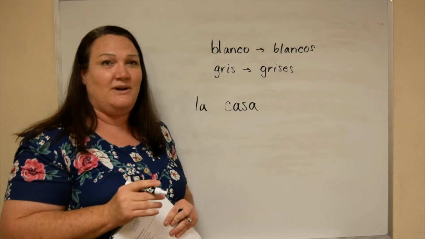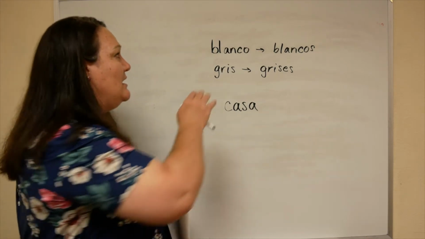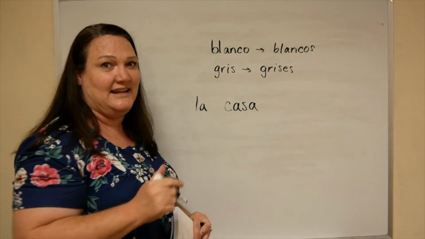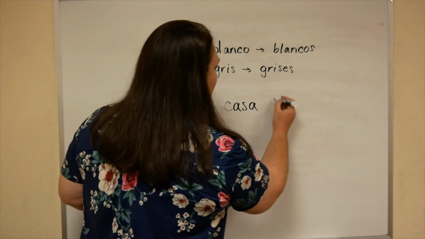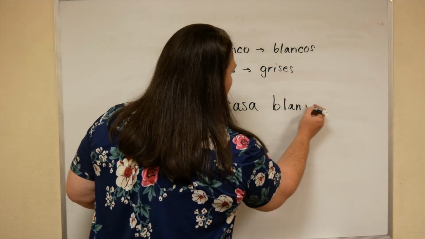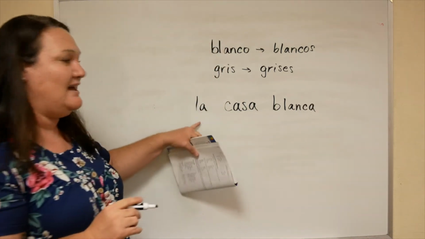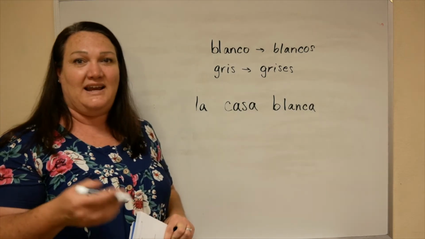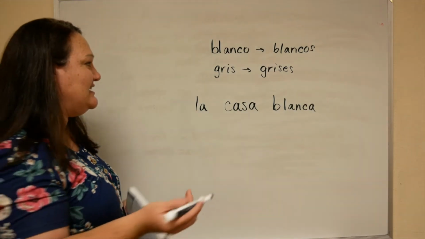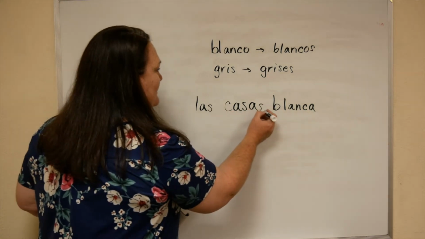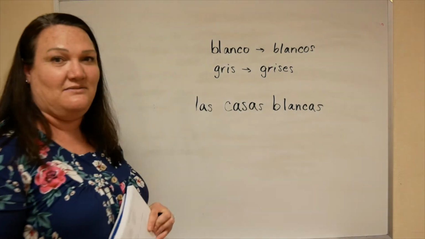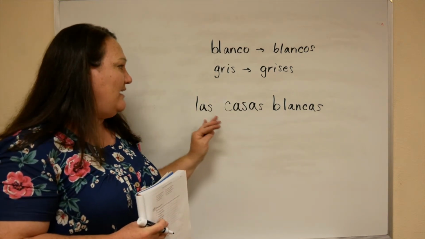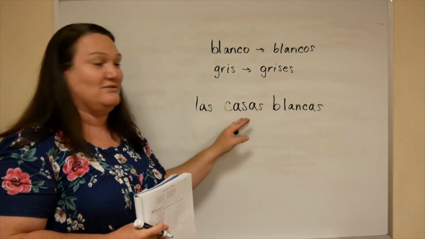And now I want to say white. That's blanco. But blanco ends in an O, casa ends in an A, so I want to make it say blanca. So now we have la Casa Blanca. Now I want to make the white houses. That one's pretty easy. You're just going to add S to the end of all of those. So the white houses.